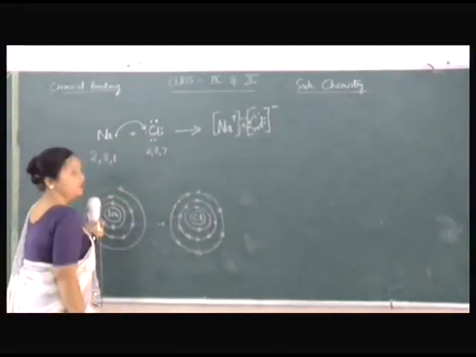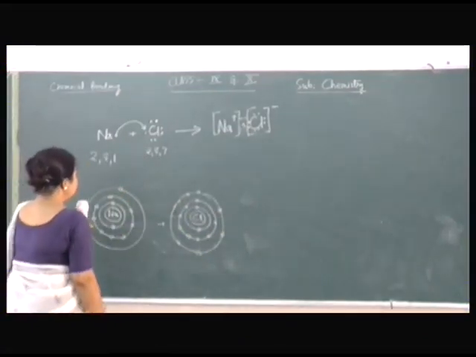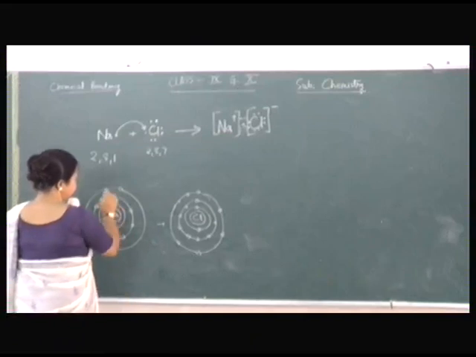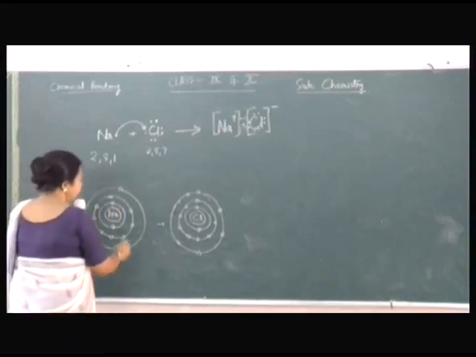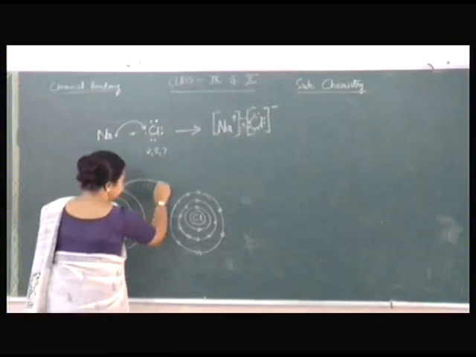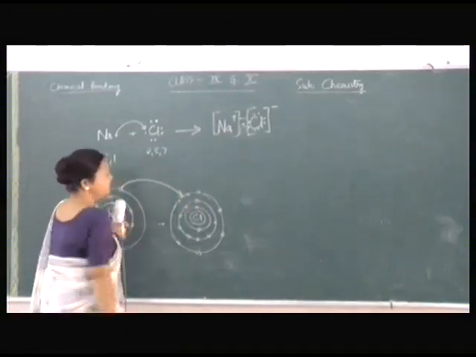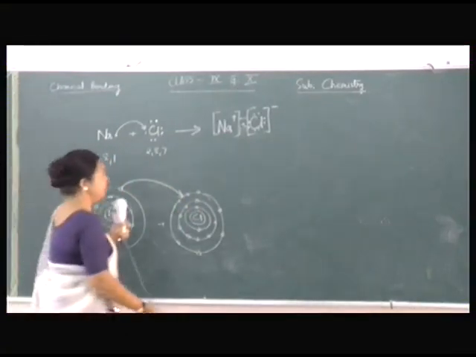Chlorine has 7 and sodium has only 1 electron. This will transfer to the chlorine and form the chloride ion.